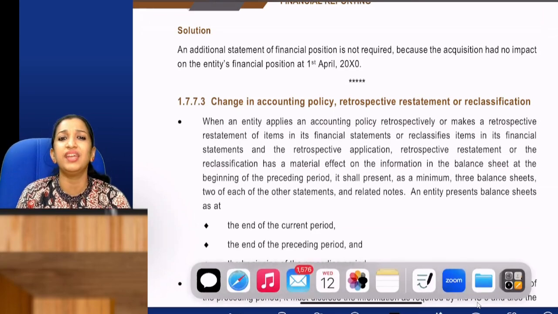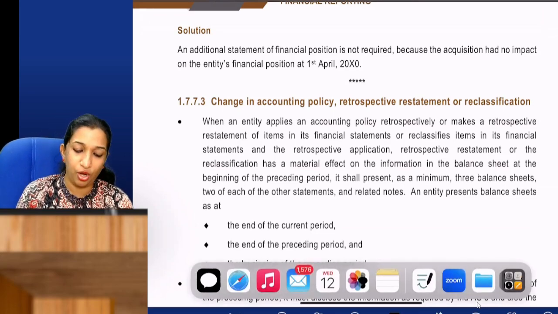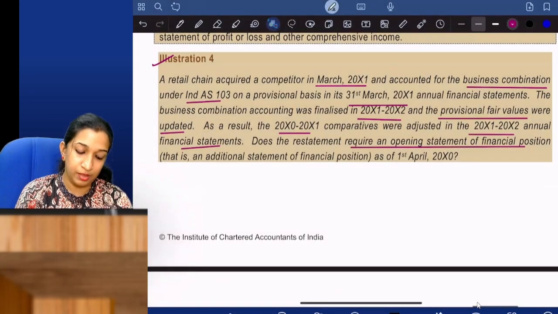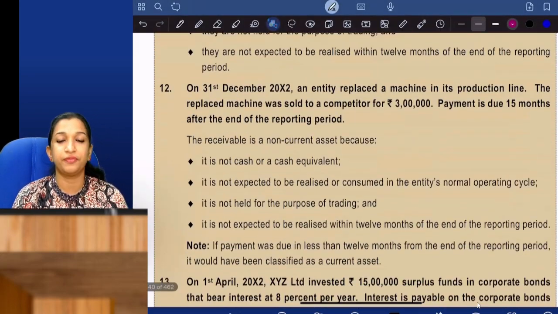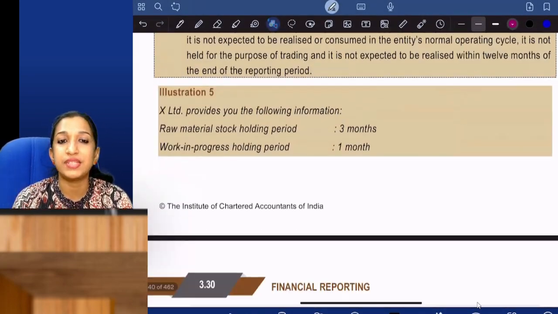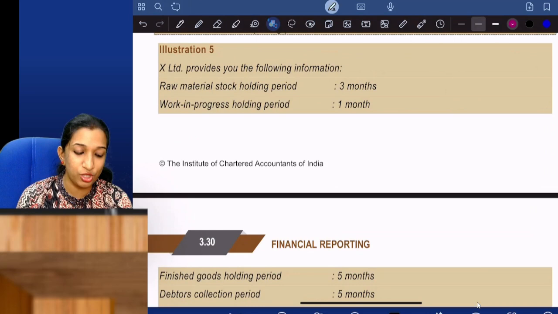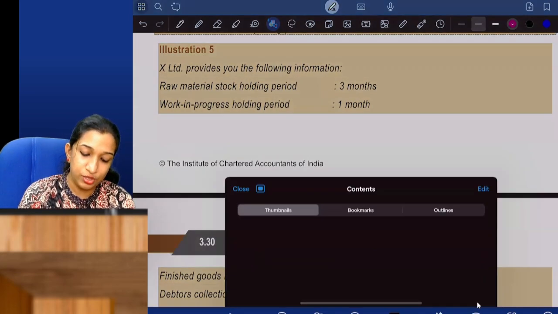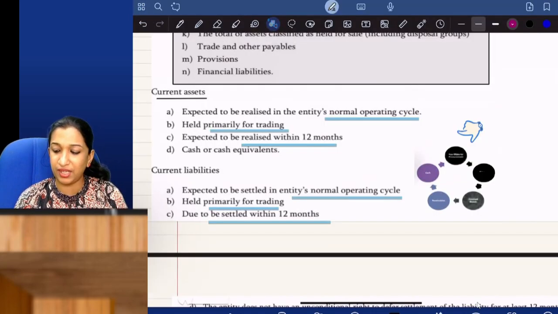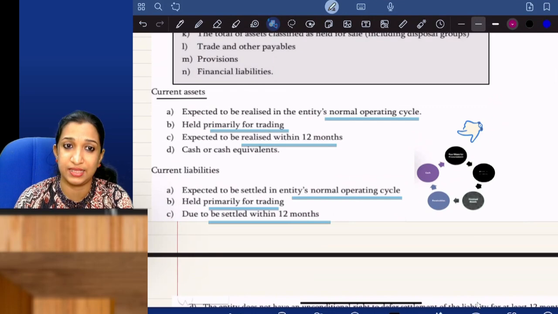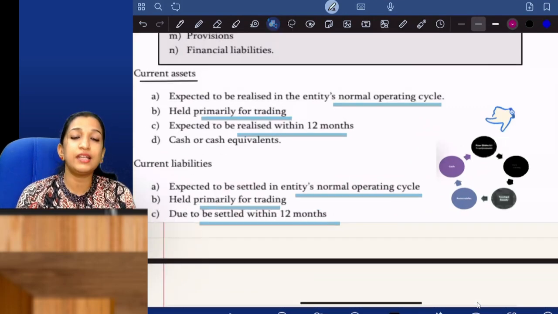It is not affecting anything as at 1st April. Not required. Okay. Now, question number 5. When we are coming to question number 5, I think the majority of the questions are on this area: current assets, non-current assets. So, is it important to identify current assets and non-current assets? Yes.